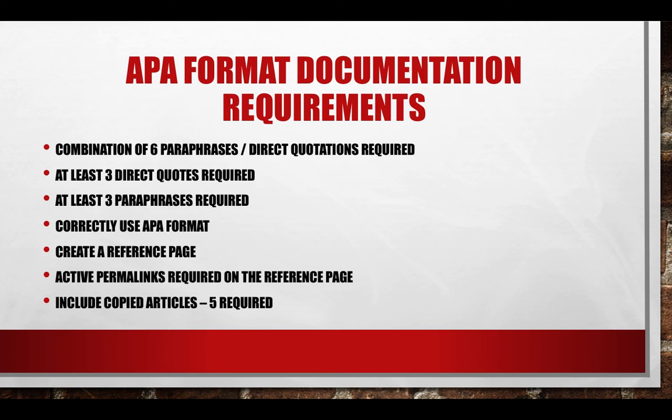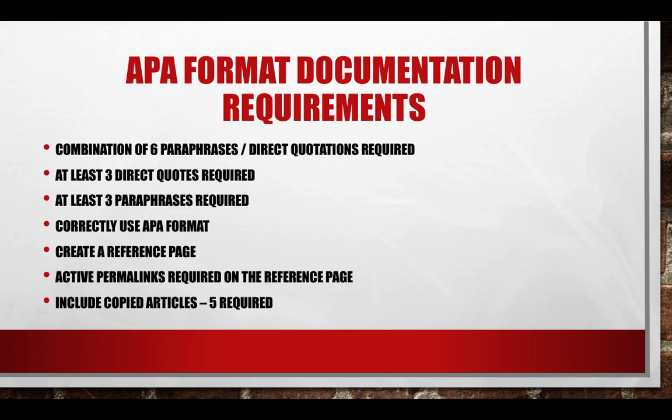This is going to require APA format. There are many, many sources available on Blackboard under our classroom that discuss how to use APA, as well as going to the Purdue OWL online writing lab. If you just Google that, I know there's links on our Blackboard, but if you Google that, it will take you to the expert for using MLA or APA. So APA is required. You're going to use a combination of 6 paraphrases or direct quotations. That's required. At least 3 direct quotations required, at least 3 paraphrases required.